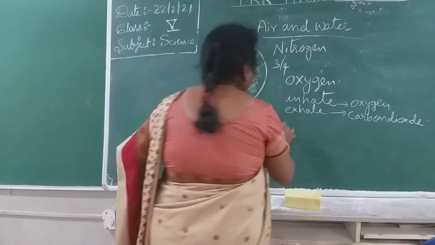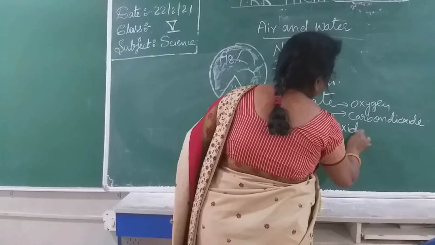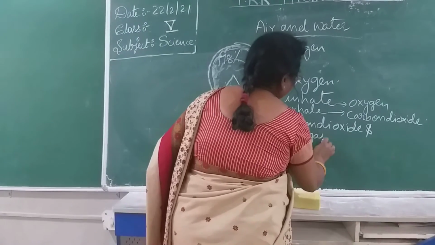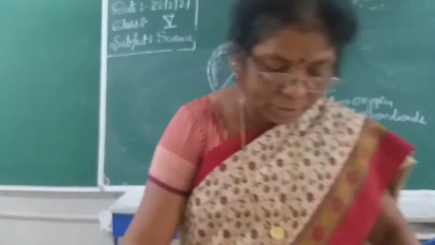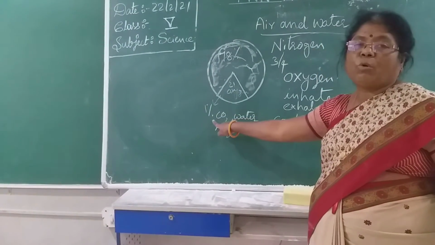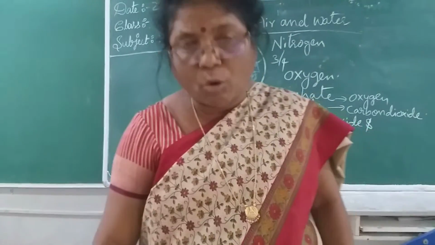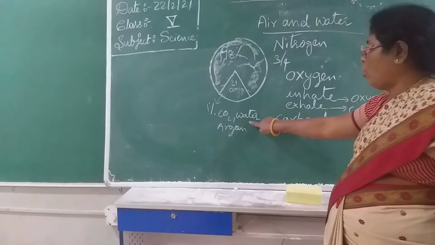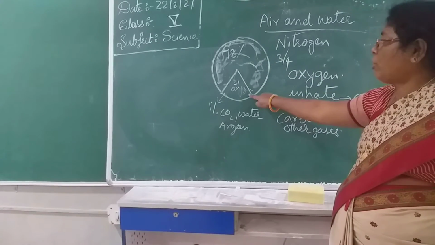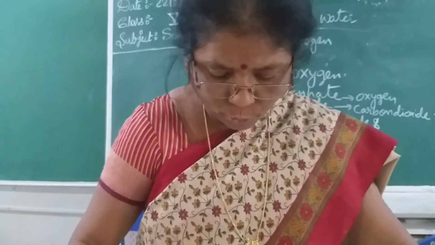Now next, coming to carbon dioxide and other gases. Carbon dioxide and other gases are present in very small percentages. These are the small components of air. The major component of air is nitrogen, next oxygen. Carbon dioxide and other gases are present in small proportion only.